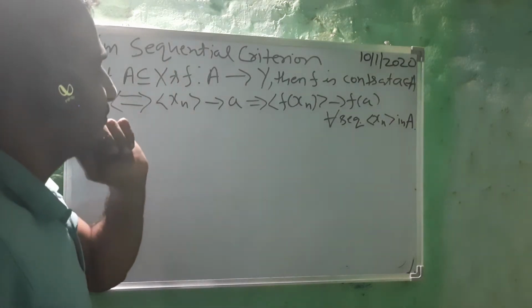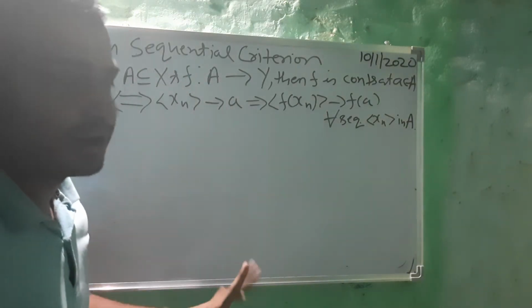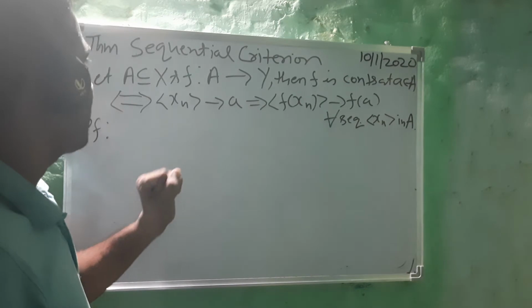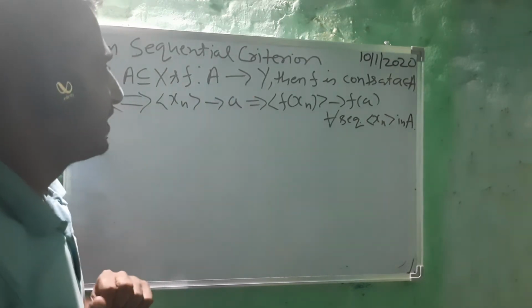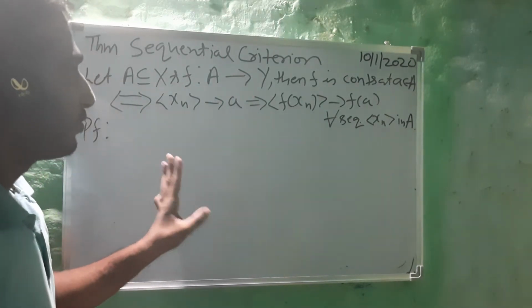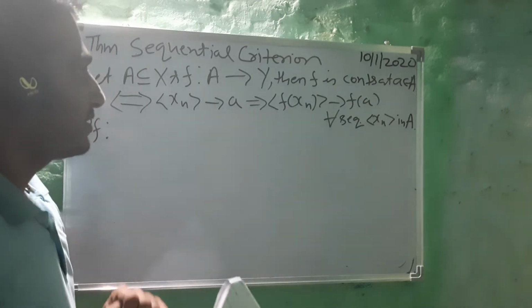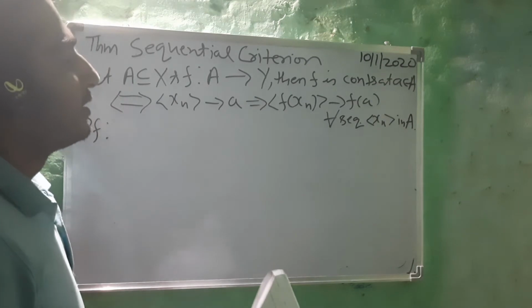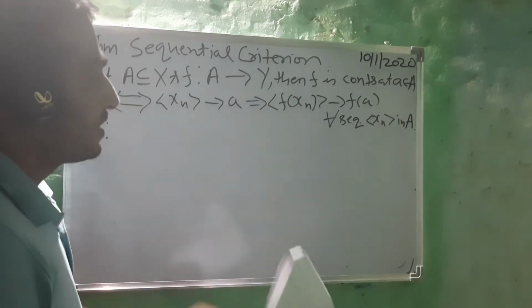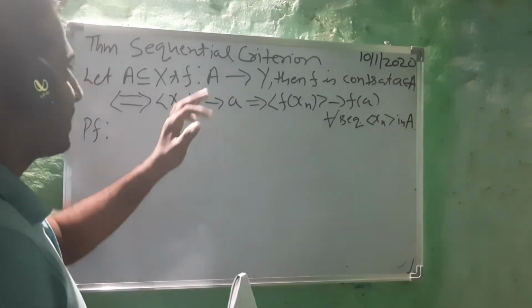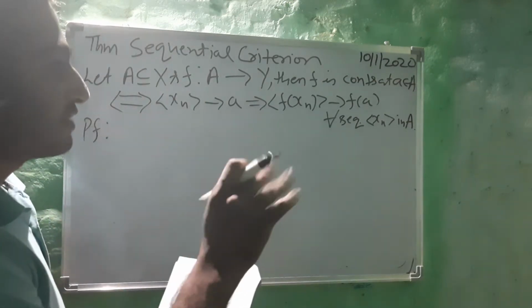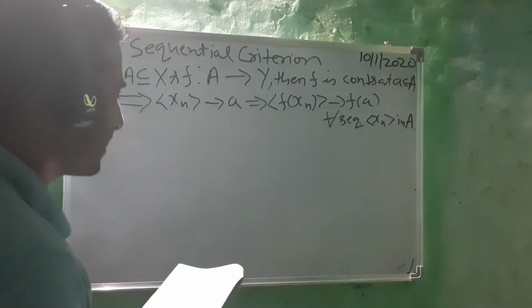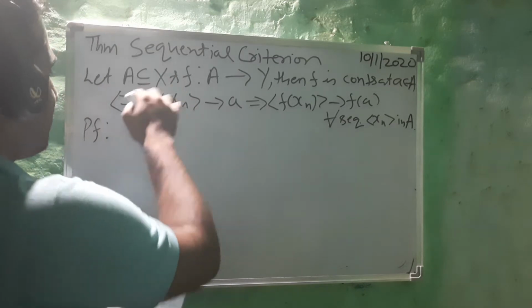In this lecture, we will be doing another criterion of continuity, known as the sequential criterion. We have done so many criteria of continuity: interior criterion, closure criterion, open set criterion, closed set criterion. Similarly, we have the sequential criterion. So what does it say?